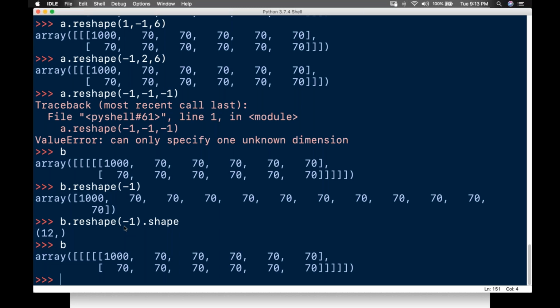Flatten, and rearranging the elements, like rotation by 90 degrees, flip, and so on.